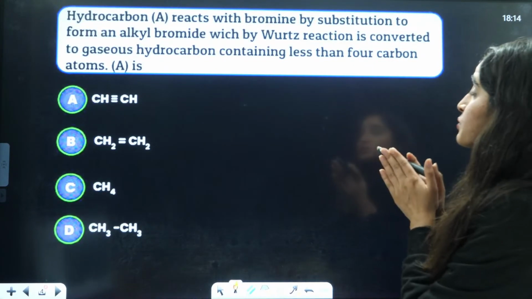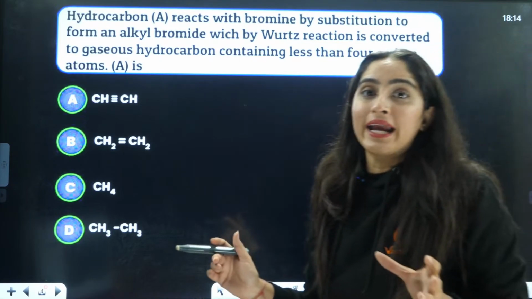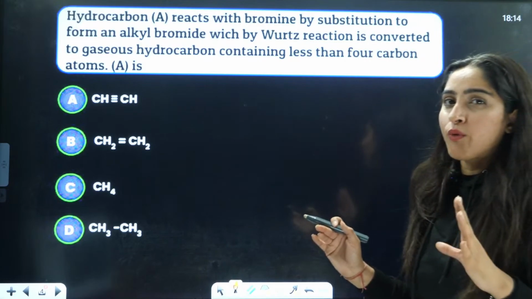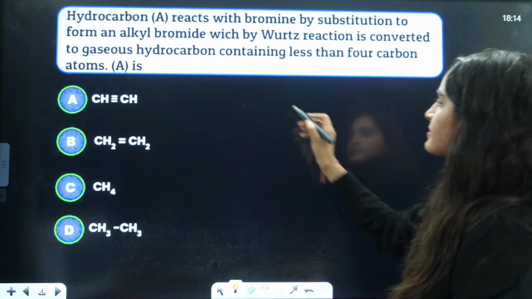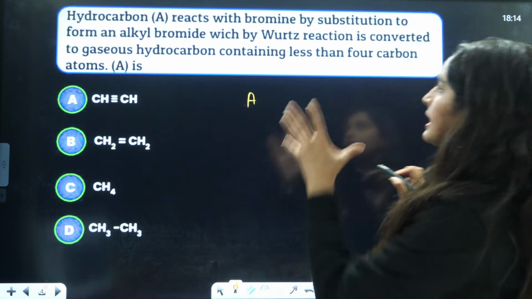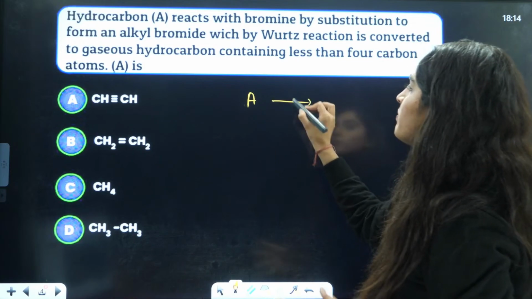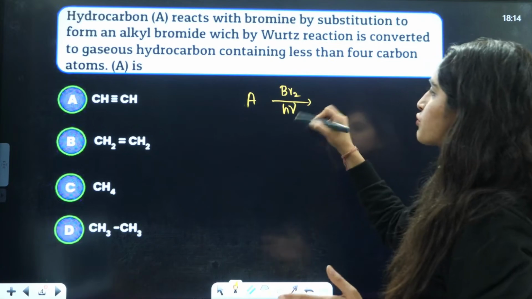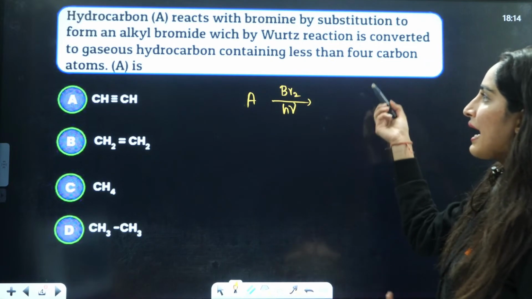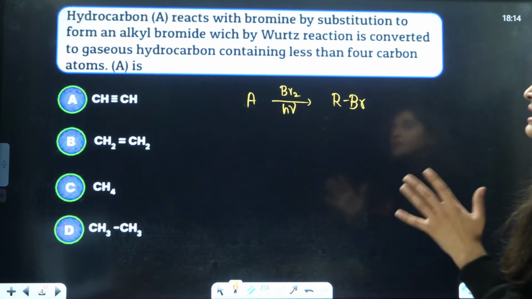Hydrocarbon A reacts with bromine by substitution to form alkyl bromide, right? What are they telling? Very important question, right? First is hydrocarbon A. There is some hydrocarbon A. They are saying it reacts with bromine by substitution to form alkyl bromide. Okay, some RBr it is forming, right?